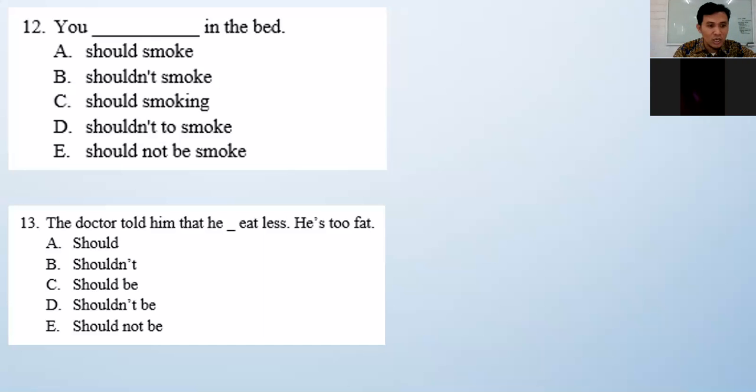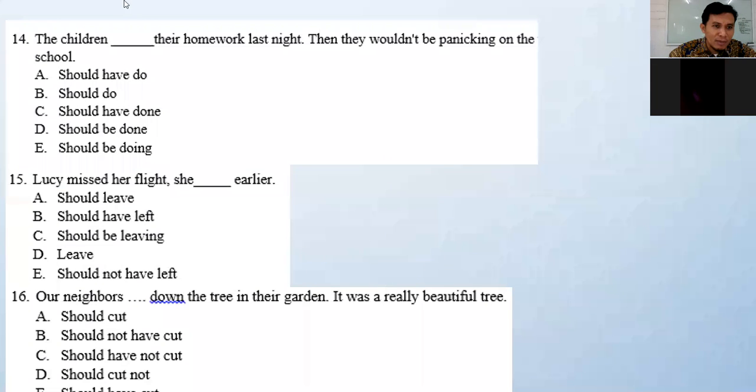Right. So now number 14. The children blah blah blah their homework last night. Then they wouldn't be panicking at school. Okay, so now here is using should connected with what?